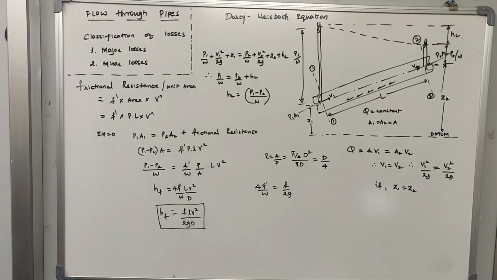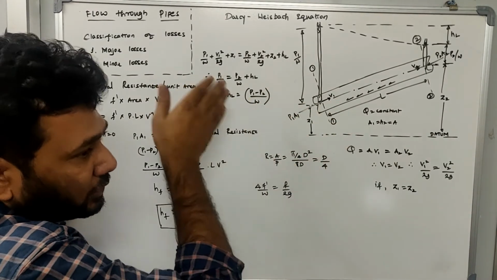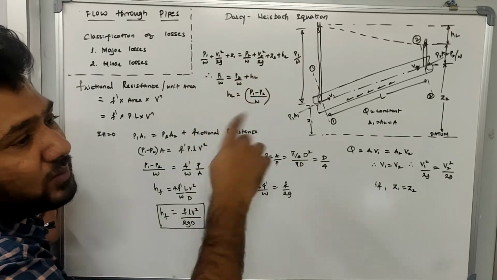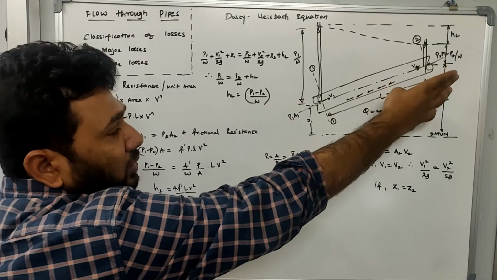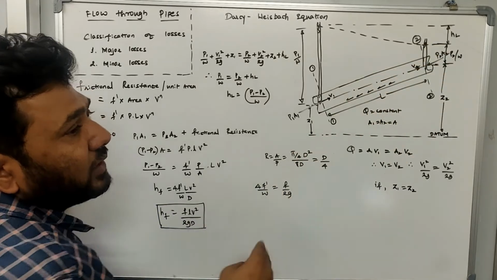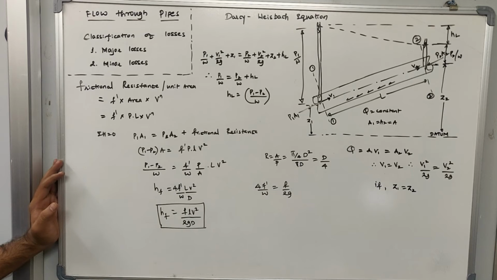There are several other minor losses. We will be discussing the minor losses later. I'll just give you a description of what the minor losses could be. When the water enters from a tank to a pipe, it is called entry. So when water enters from the tank to the pipe, there is a loss which is called loss due to entry. When the water comes out from the pipe to a tank, or when it is discharged freely, there is a loss that takes place, which is called exit loss.